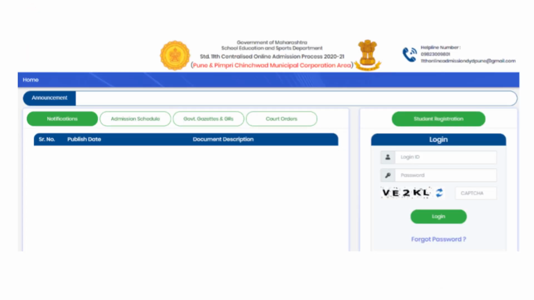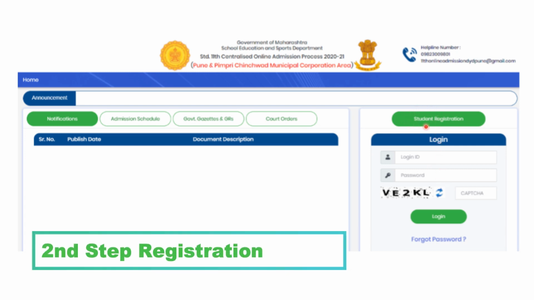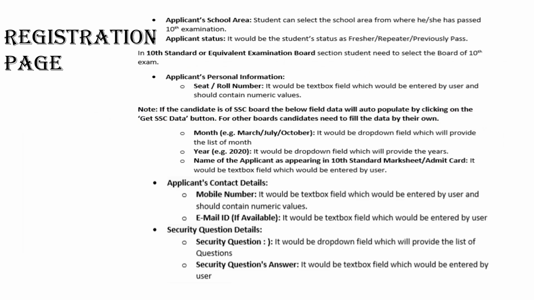After selecting your region, this page will appear. Now here it will ask for your login ID and password. Now you have not yet created your login ID and password, so you need to click on student registration. The next page is the registration page. Now here you have to fill your school area, that is in which area your school is,